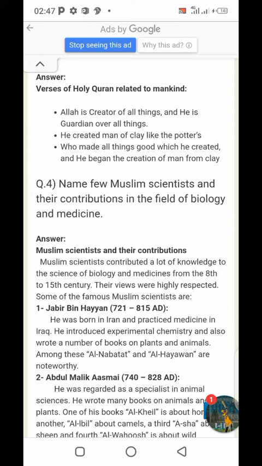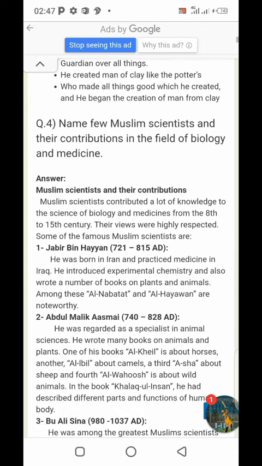Question number 4 is: name a few Muslim scientists and their contributions in the field of biology and medicine. Contribution means taking part. Muslim scientists contributed a lot of knowledge to the science of biology and medicine from the 8th century to the 15th. It is also a very important MCQ. You should remember that from the 8th to 15th century, their views were highly respected.